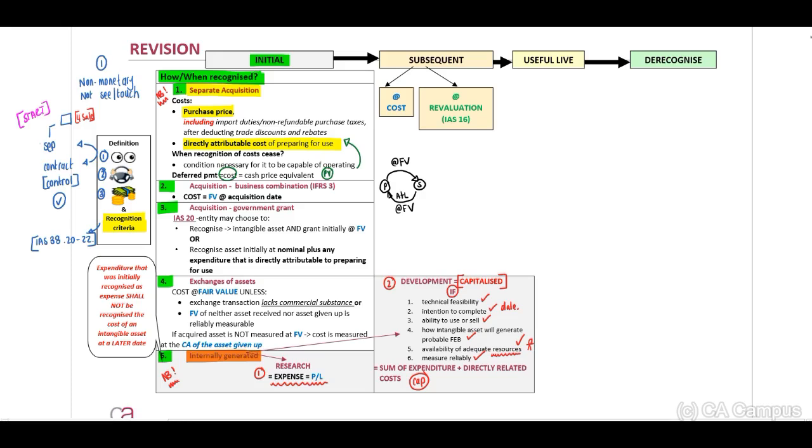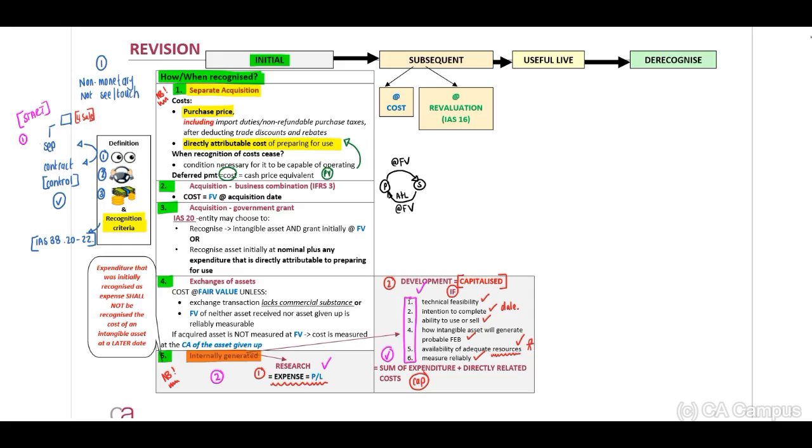And then you are able to move on to the fact that you need to be able to identify the research section and the development section. And only once you are able to indicate that you comply with all 6 of these criteria, you may capitalize the costs. Now, let's move on, guys.